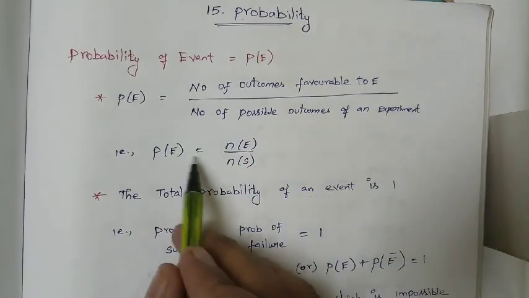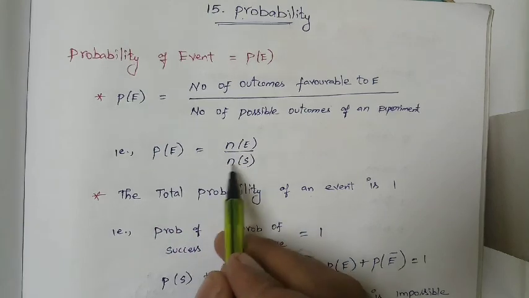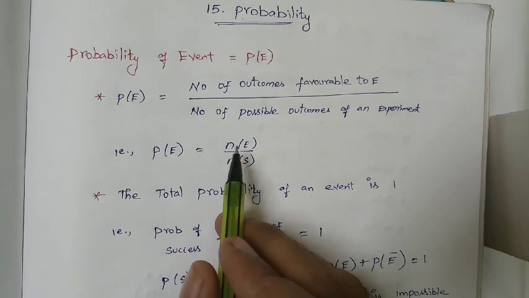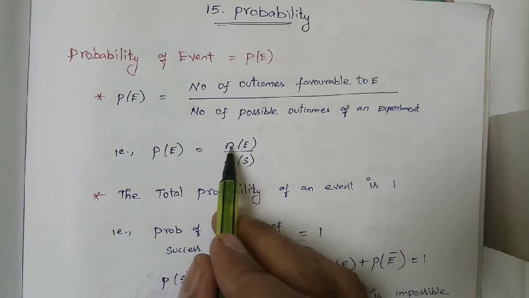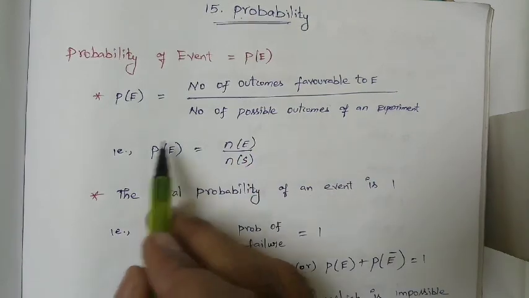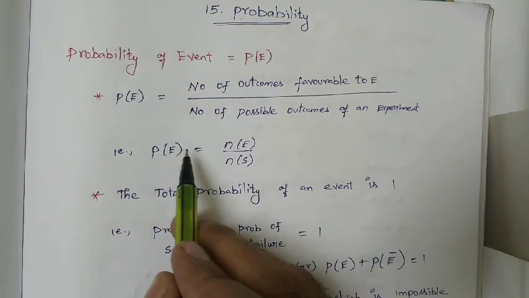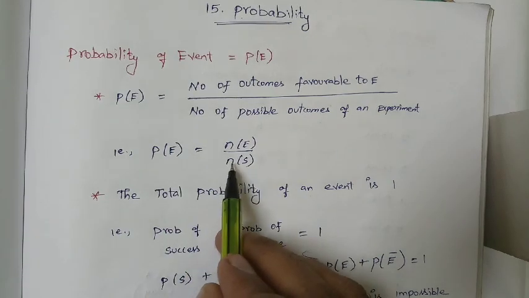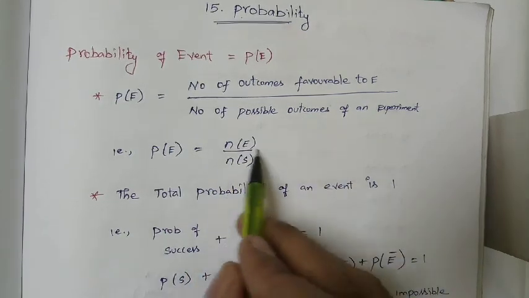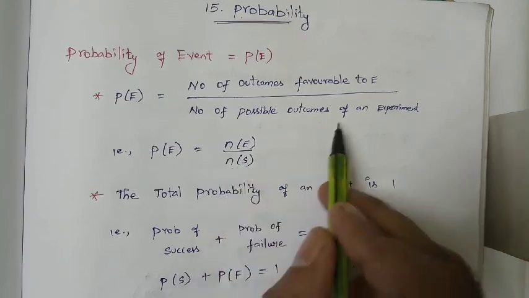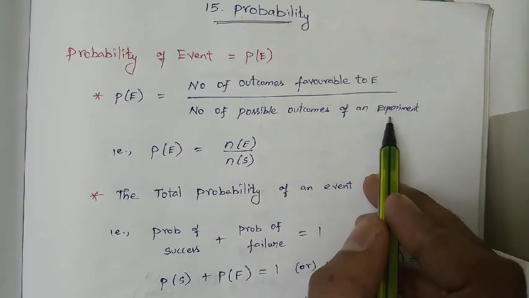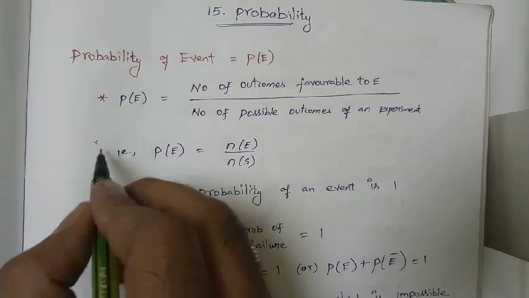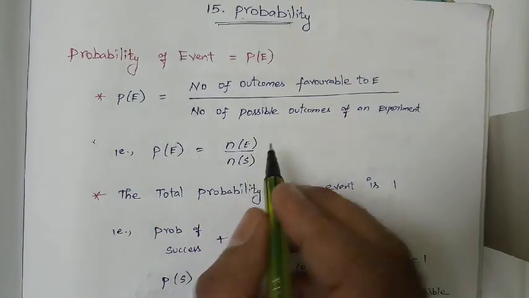That is, P of E is equal to N of E divided by N of S. N of E is the number of outcomes favorable to E, and N of S is the total number of possible outcomes of an experiment. This is the formula, and it is very important.